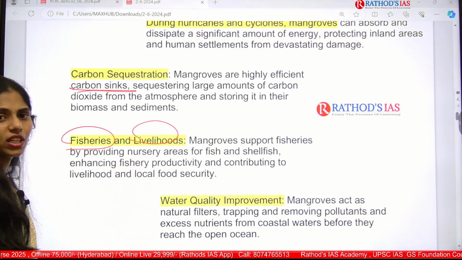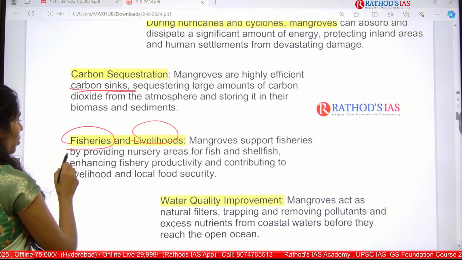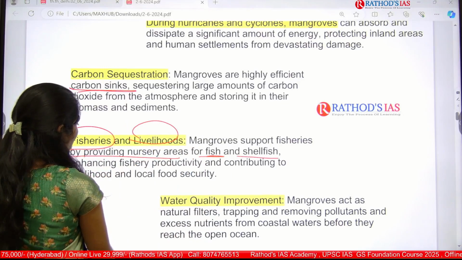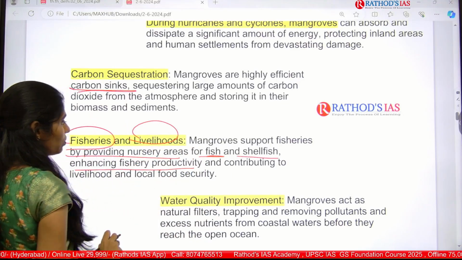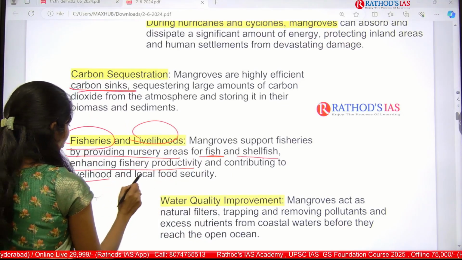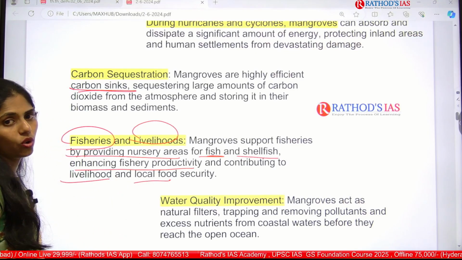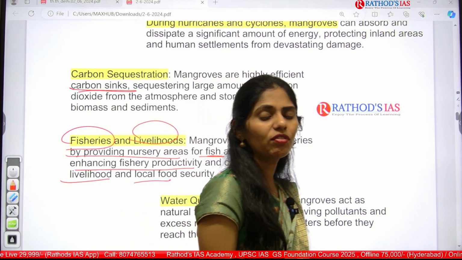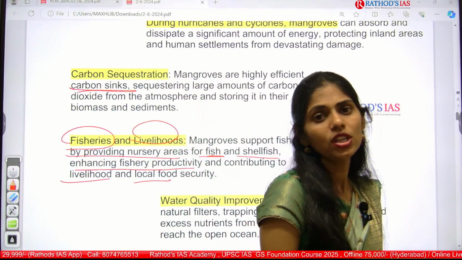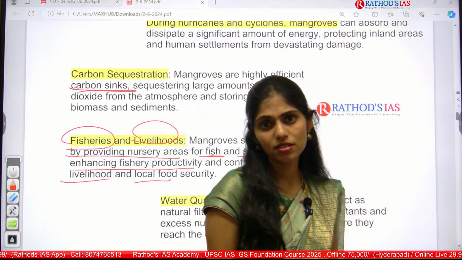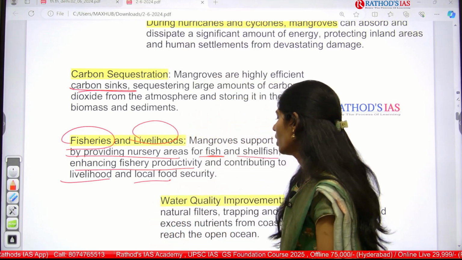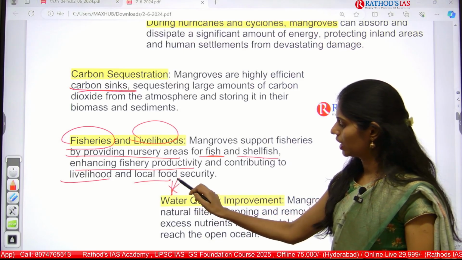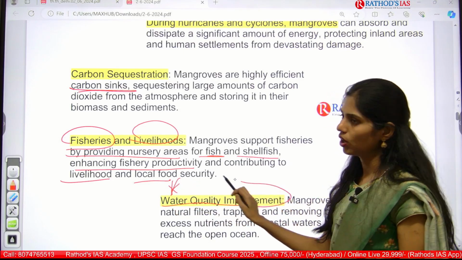Mangroves support fisheries by providing nursery areas for fish and shellfish, enhancing fishery productivity, and also contributing to livelihoods as well as local food security. So for the food security and the livelihood opportunities of these locals, mangroves provide the best environment. And next one is this important point: they will also maintain water quality.